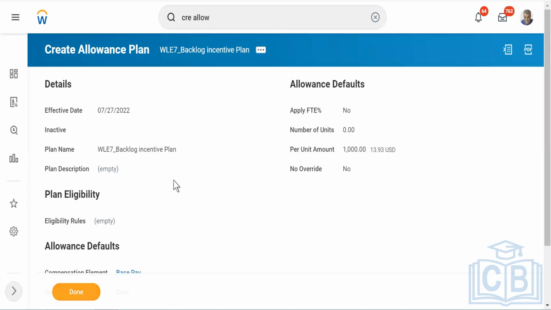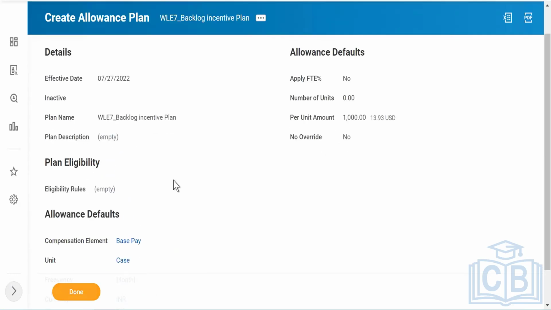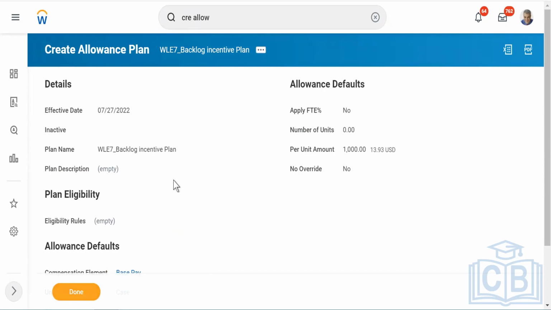So now all my 3 plans are configured, and it is not necessary that you use everything. It all depends upon your requirement. If you want to use only amount based plan, just put amount based. If you want to use percentage based, just put percentage based. You don't need to create all 3. I just wanted to explain it to you with an example so that you can use it whenever you think is the right time.